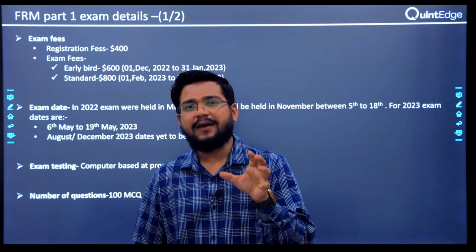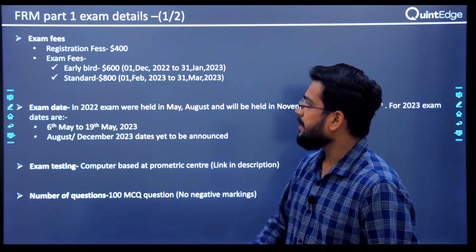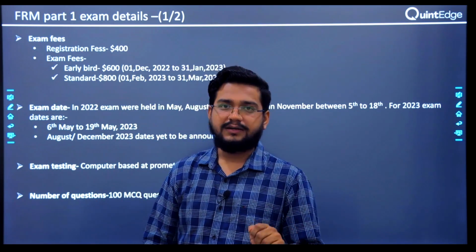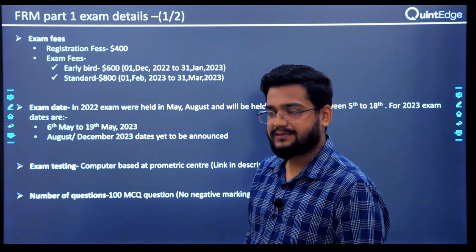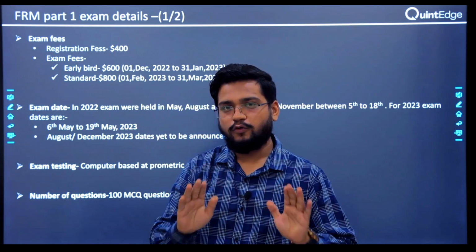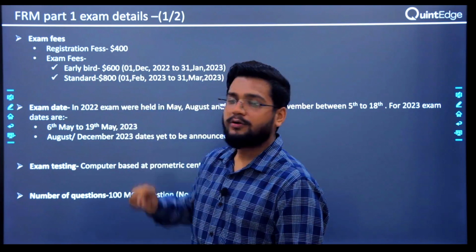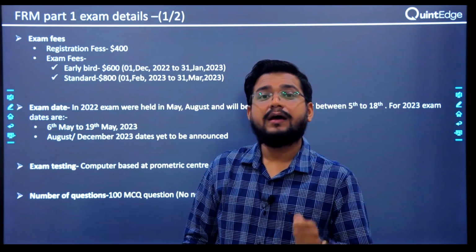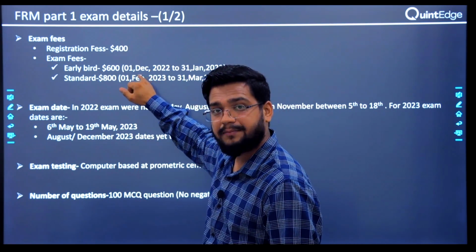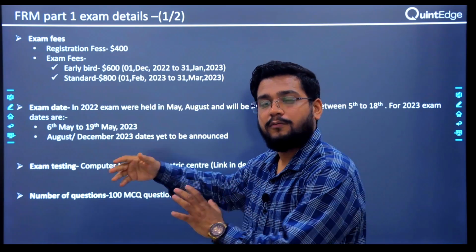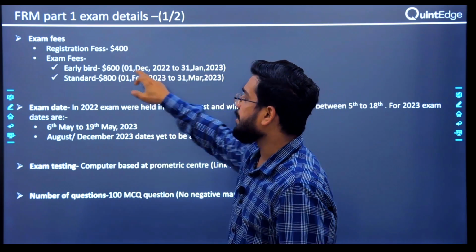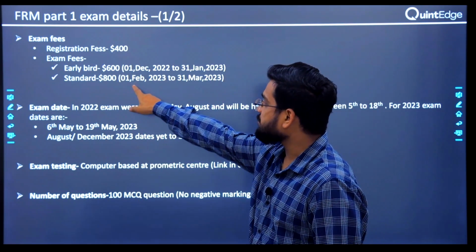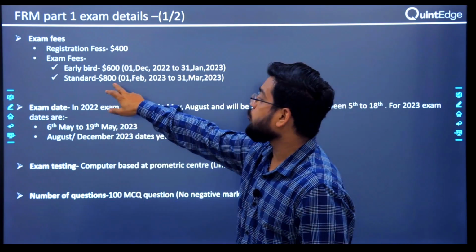Okay. Now let's talk about FRM exams in detail, especially part 1. Let's talk about exam fees, which are a major concern. Exam fees can be divided into two parts: registration fees and exam fees. Registration fees is $400, you have to pay flat. Your exam fees depends upon the time of registration. Right now the latest available attempt is May 2023. Early bird registration will start from 1st December 2022 and will be there till 31st January 2023. If you register between this period, you have to pay $600. If you register a bit late, from 1st February 23 to 31st March 23, you have to pay $800.